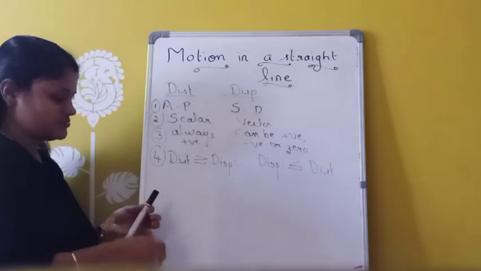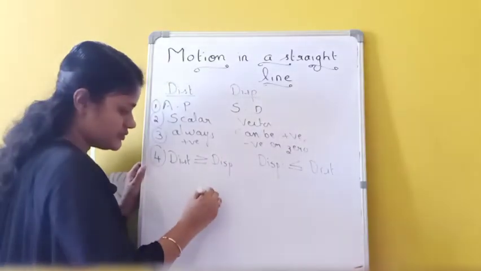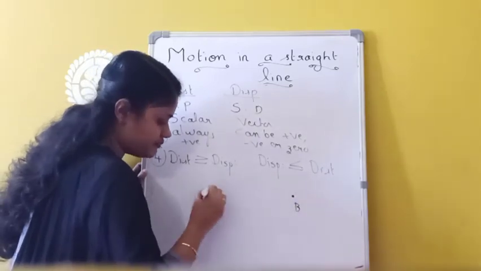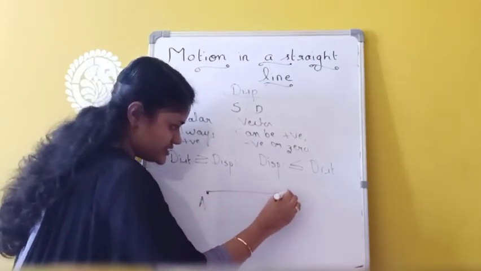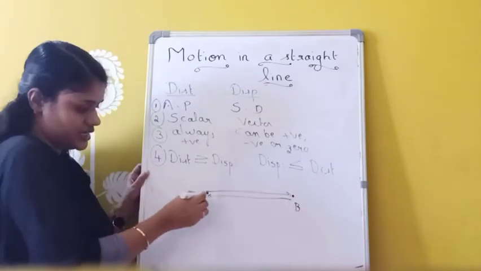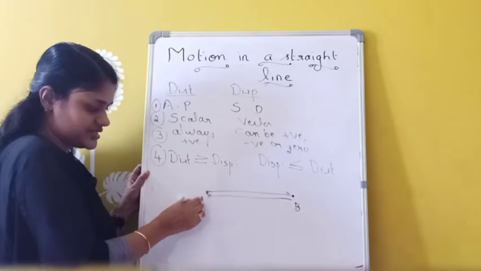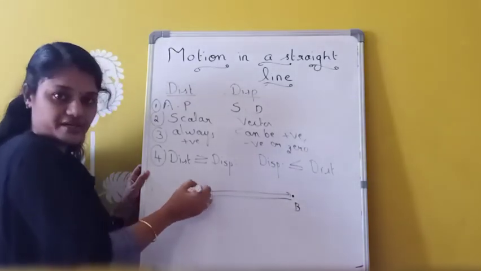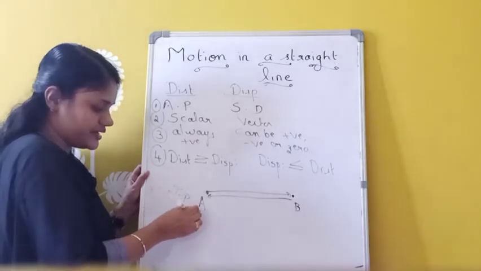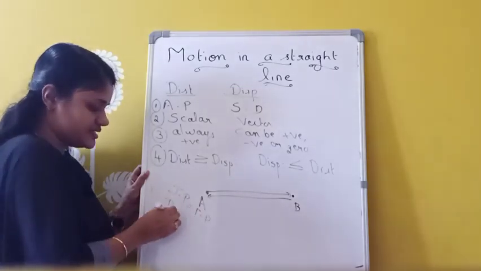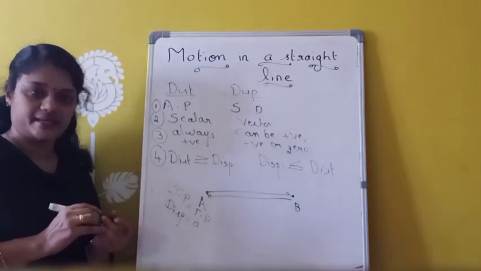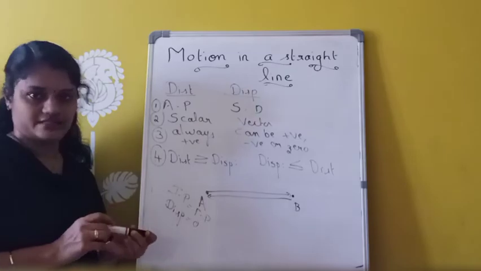Suppose a person starts from A and reaches B, and then returns back to point A itself. Now, A is the initial point as well as the final point. So whenever the initial point and final point are the same, the displacement will be zero.